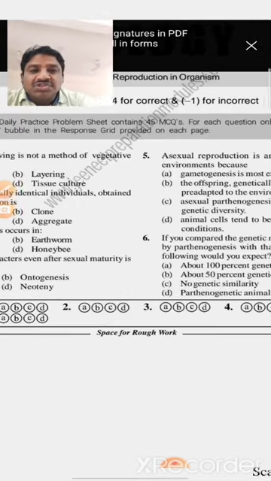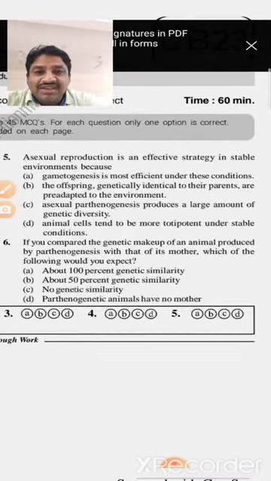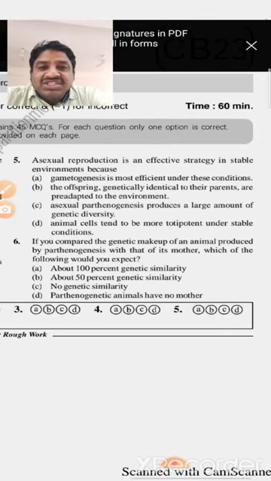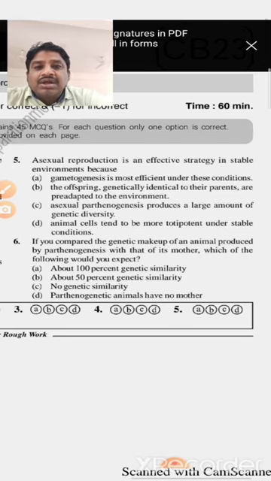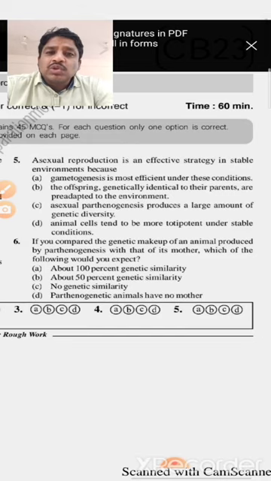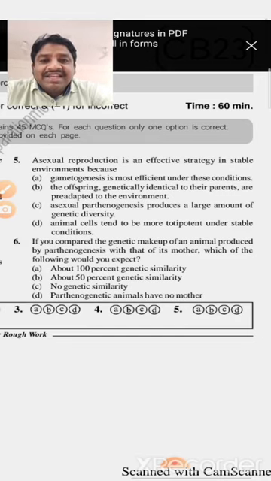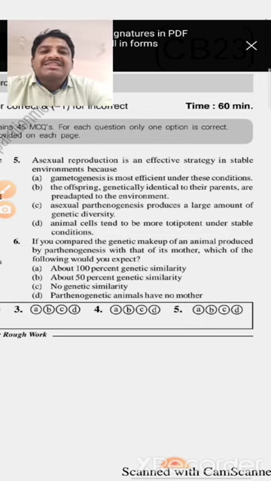Next question, question number 5, highlighted here. Asexual reproduction is an effective strategy in a stable environment because, with the four options given. What is asexual reproduction? Already we discussed: a new organism produced from a single parent we call asexual reproduction. The offspring are genetically identical to the parents and are pre-adapted to the environment. So that is the effective strategy.